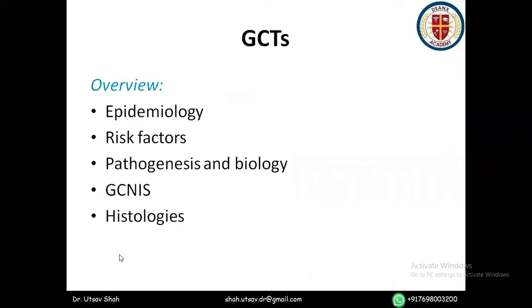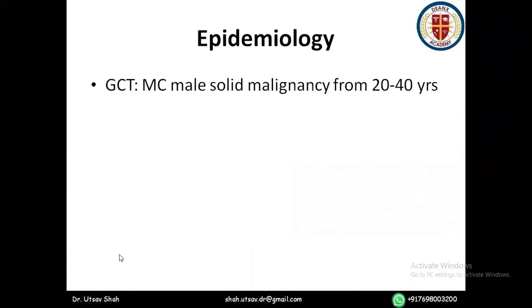We'll first go for germ cell tumors. We'll look into the epidemiology, risk factors, pathogenesis, biology, and the various histologies. So it is the most common male solid malignancy from the age of 20 to 40 years. Which one? Germ cell tumors. Okay.